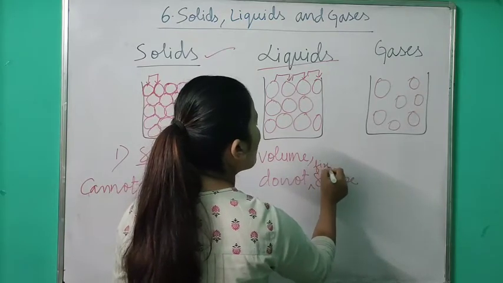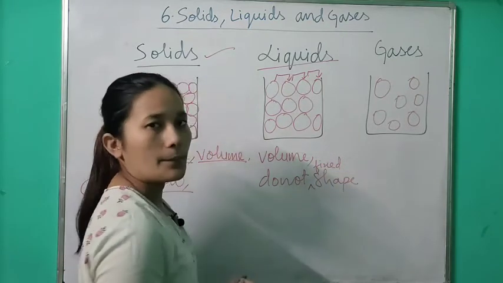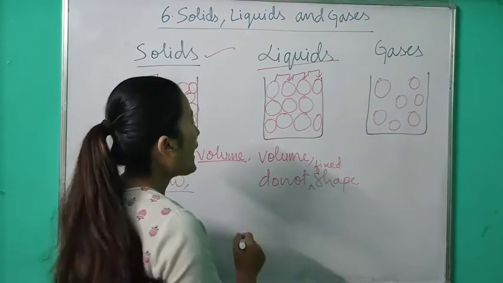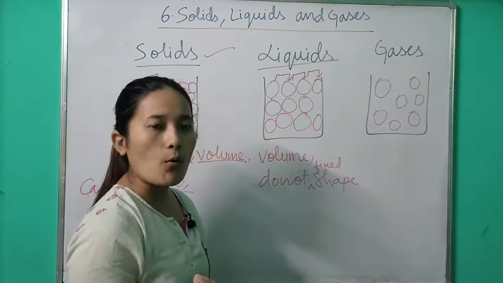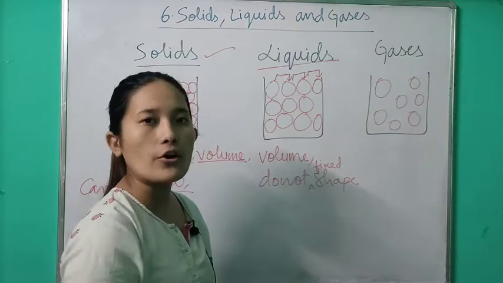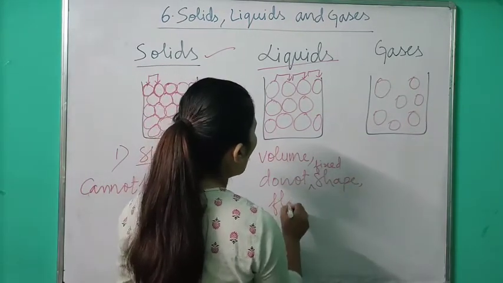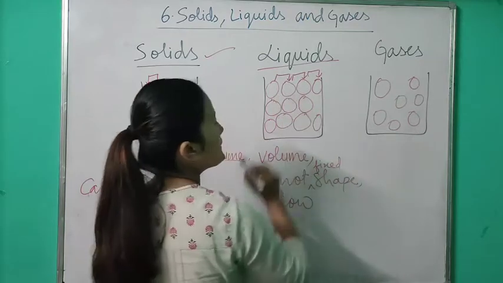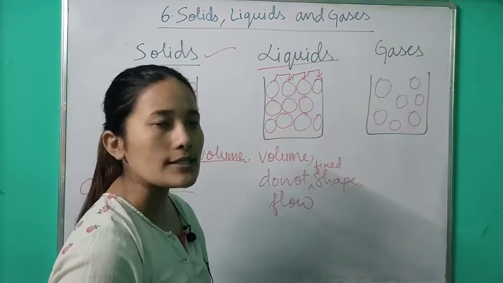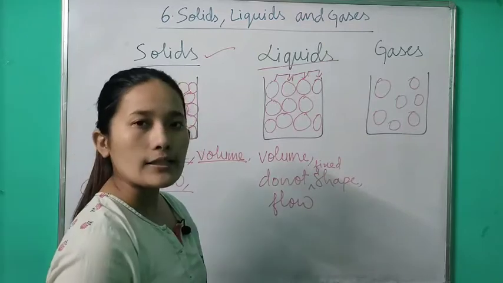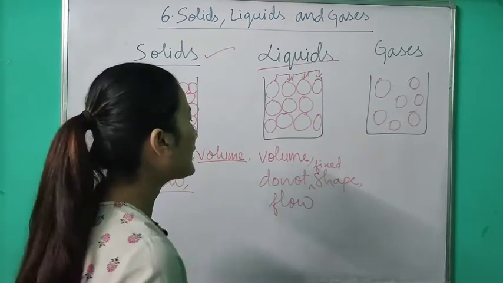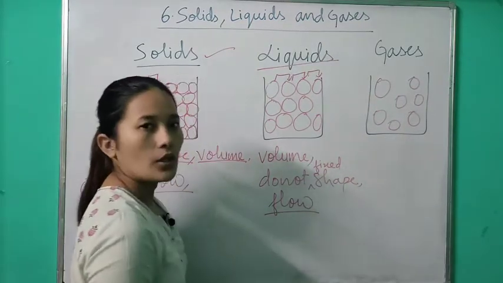And liquids, for example water, if you pour it here, will it flow or not? Yes, definitely it will flow. So liquids can flow because there is intermolecular space in between the two atoms or molecules.